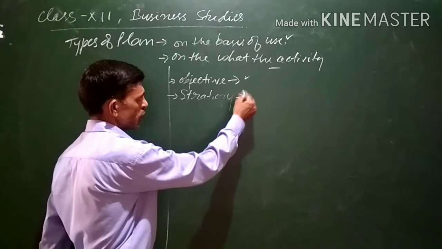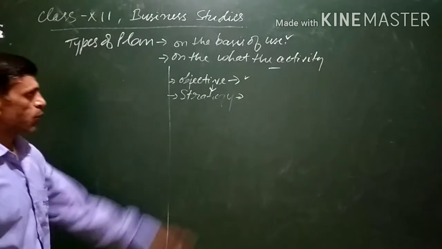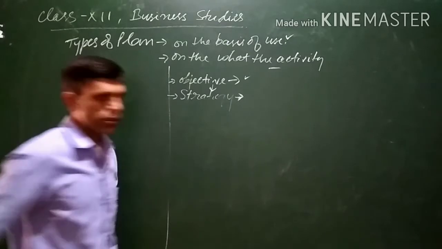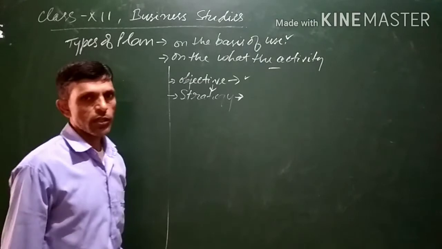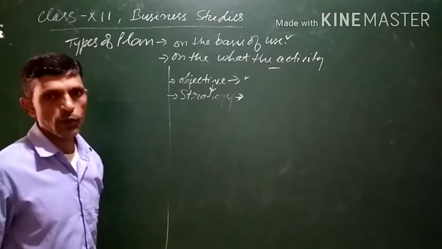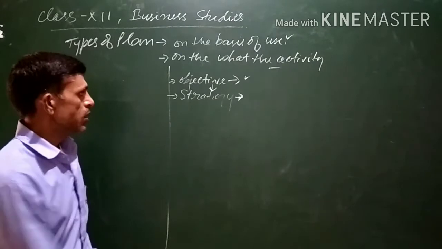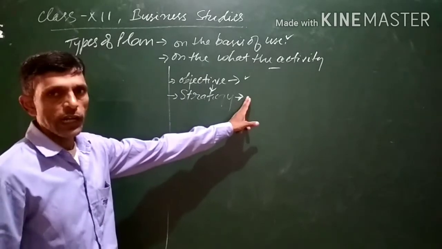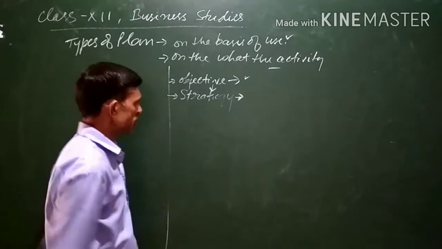Strategies are also devised by the management keeping in mind the objective we have to achieve, and keeping in mind future changes: what will happen in the future, and what changes will take place in the business environment. On that basis we will have to devise our strategy, that is, what action will be taken in the future when the business environment changes.